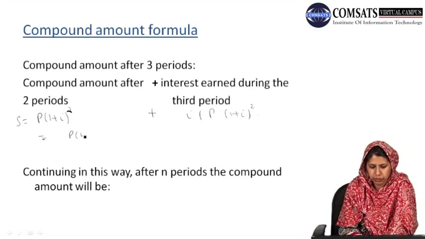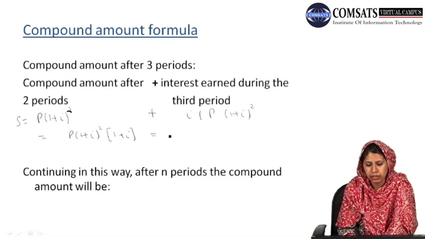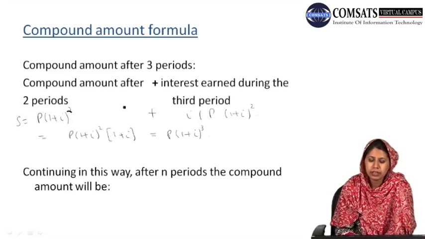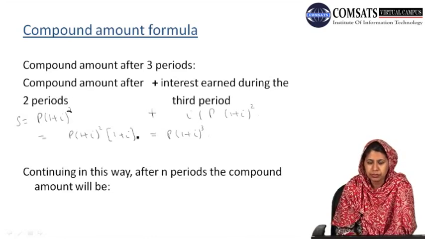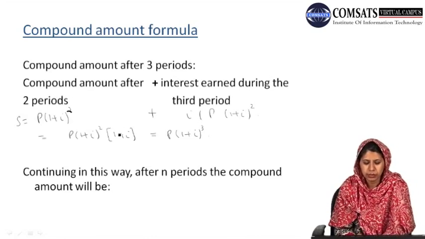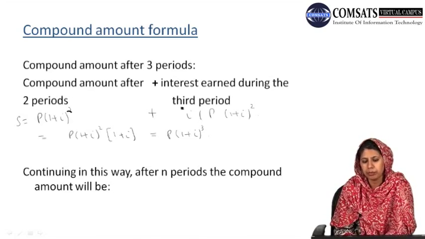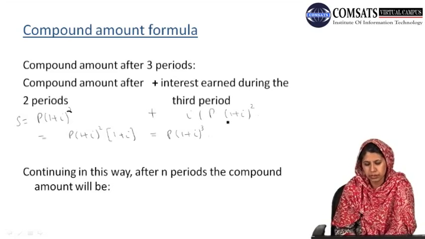Taking P into 1 plus I square common, we are left with 1 plus I, and simplifying, we obtain P into 1 plus I cube. We have already calculated these formulas when we were looking at the applications of exponential functions in our chapter 7. Now we have calculated the compound amount after 3 periods.